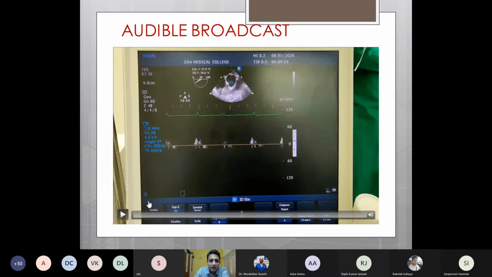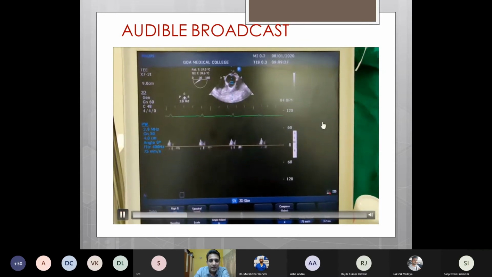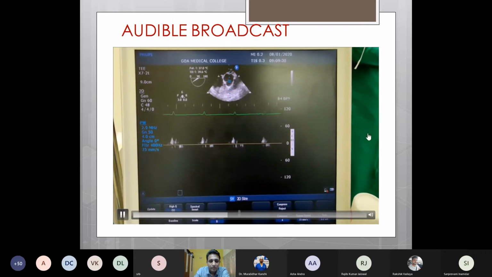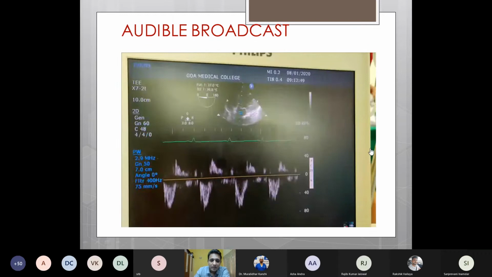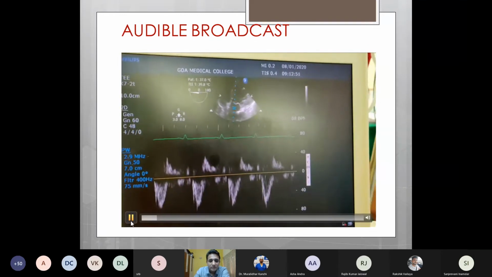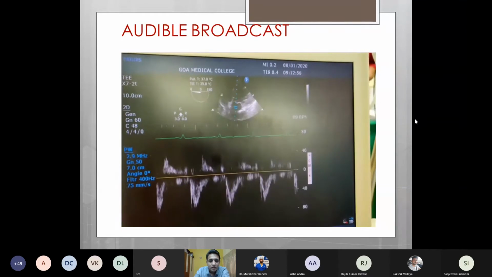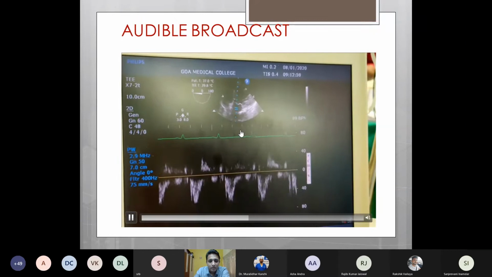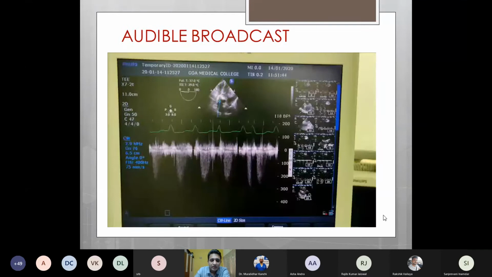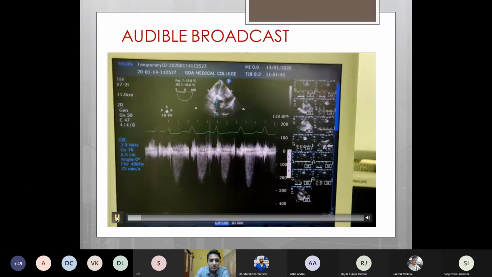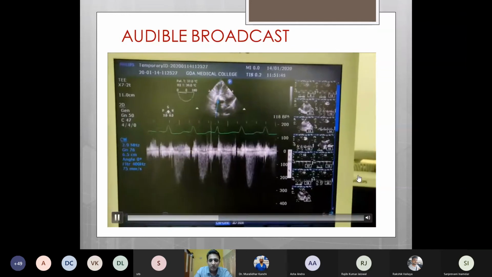For example, in this particular short axis view, I hope we can hear the audio, we are hardly getting any audible broadcast because the beam is perpendicular to the flow through the aortic valve. As we select the correct view and go deep transgastric, in the case of a normal aortic valve, this is how we get the aortic valve signal. So based on the pitch, we can align the Doppler beam adequately. Similarly, in the case of severe aortic stenosis, we get a very harsh audible broadcast. Just based on the pitch and texture, we can tell that this is not normal.